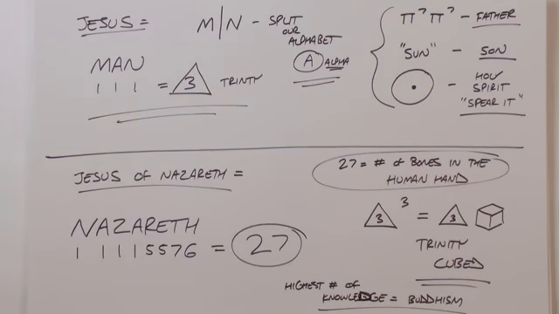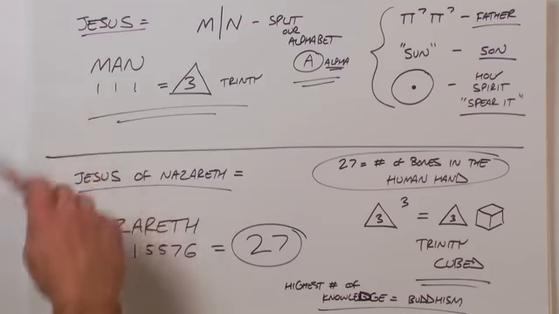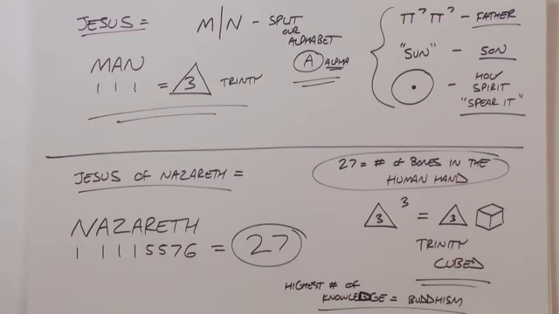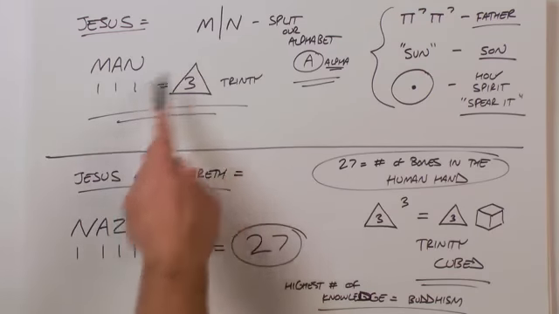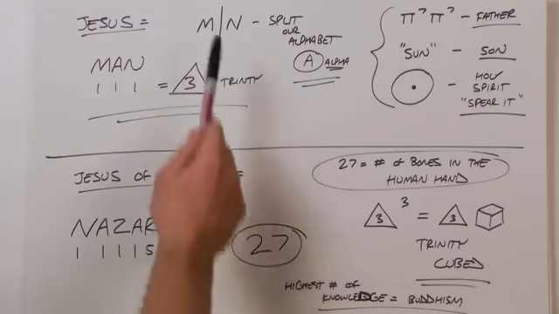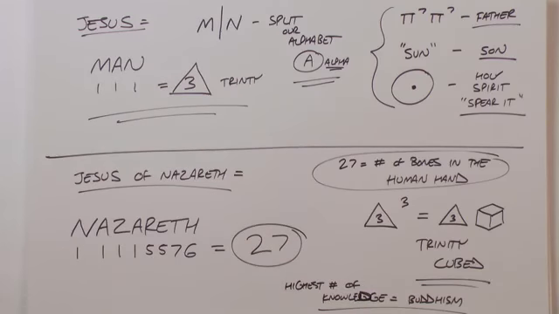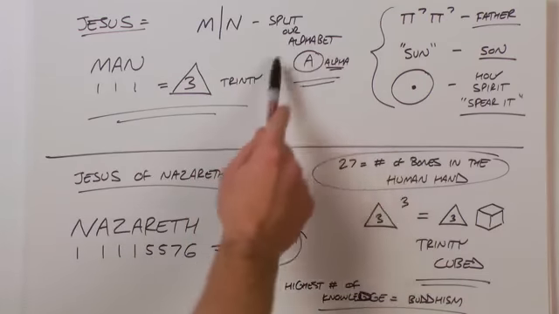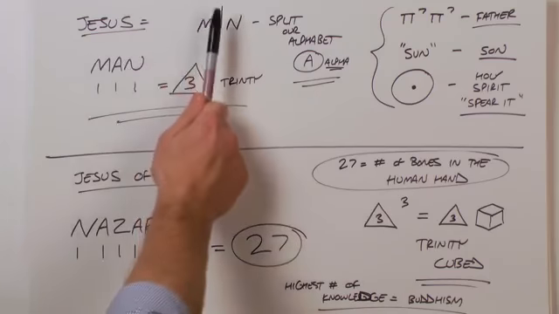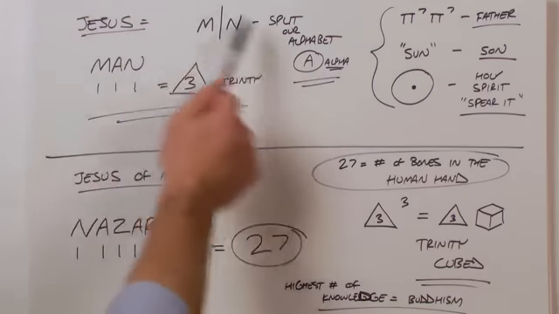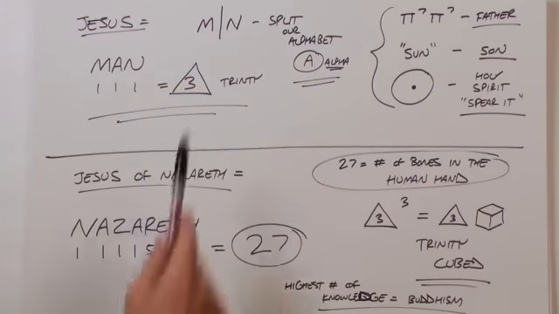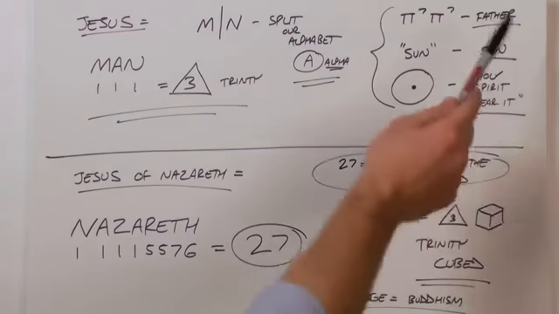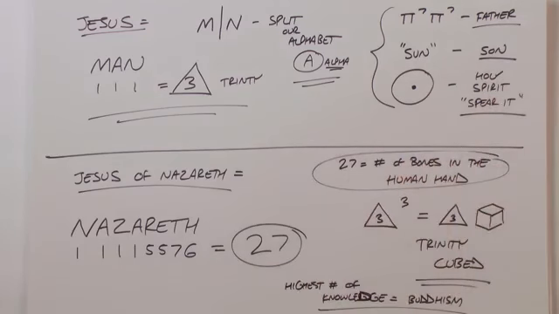Jesus Christ was, of course, a man. And M and A and N are all one, giving you a trinity, or 3. Of course, M and N is where we split our alphabet. And Jesus was, of course, the alpha. So all we have to do is throw the A in there, and we realize that Jesus is a man. Of course, the Trinity we know as the Father, the Son, and the Holy Spirit.